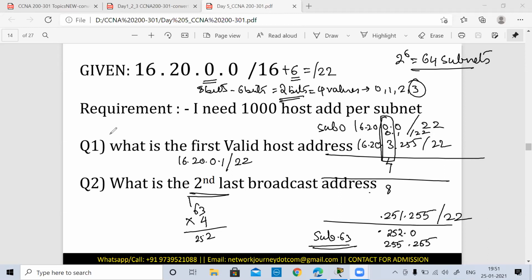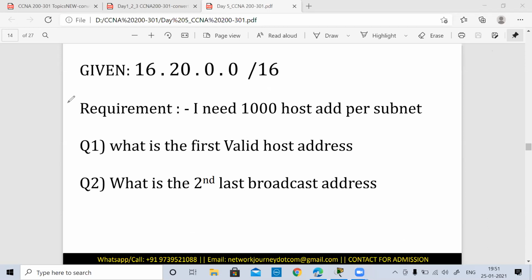Yeah, sure. Don't think that I will not explain it again, because I know this is very new for most of you. So even if you're facing any challenges understanding, please ask me again. I'll explain it. Let's start from the basics. I have a 1000 host requirement. I'll add 1000 plus 2. That becomes 1002. Now with 1002, how many bits will I have? That is the next question.